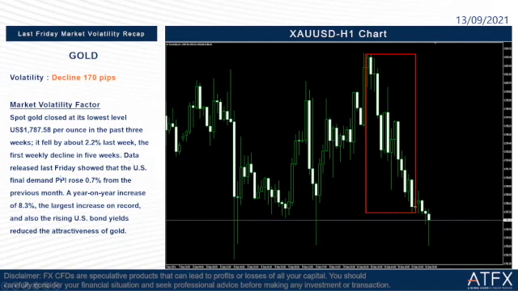Data released last Friday showed that the US final demand PPI rose 0.7% from the previous month, a year-on-year increase of 8.3%, the largest increase on record. And also the rising US bond yields reduced the attractiveness of gold. So this is the reason why the gold market declined around 170 pips last Friday.